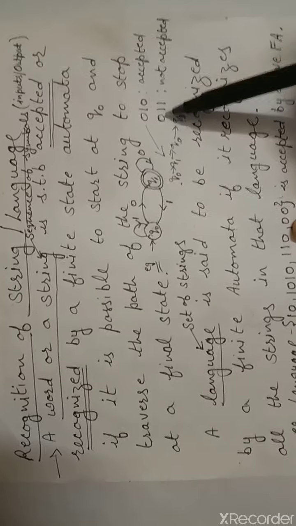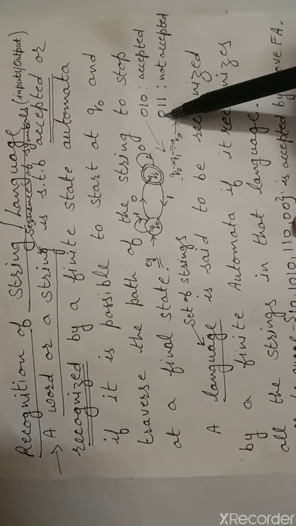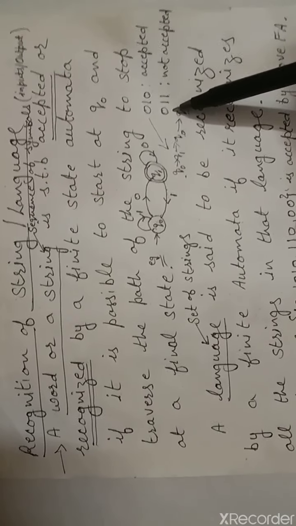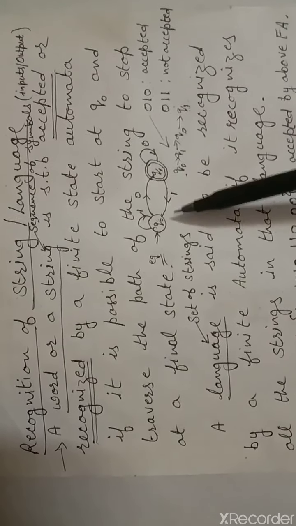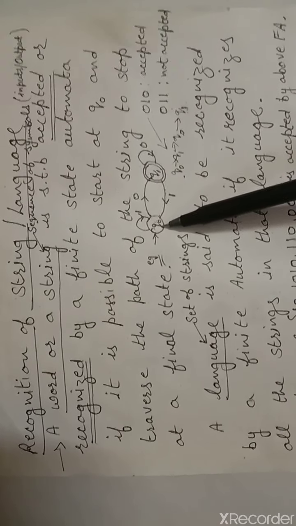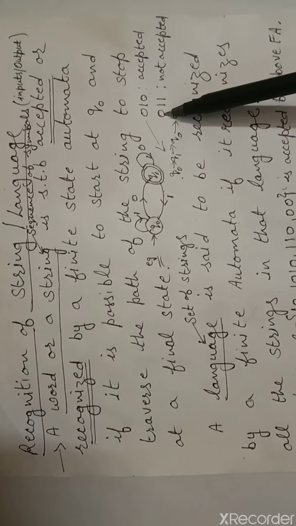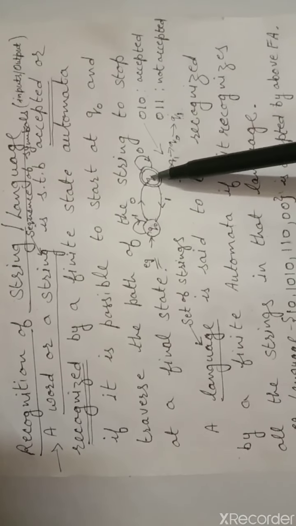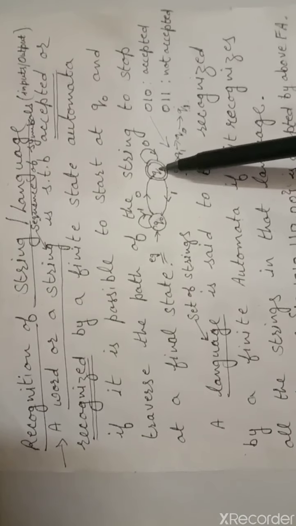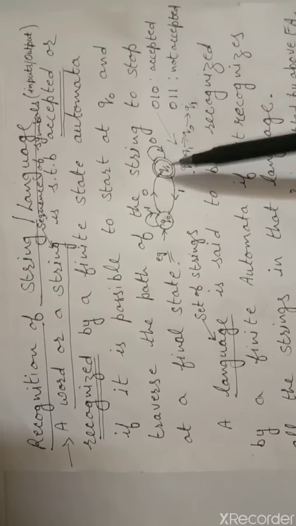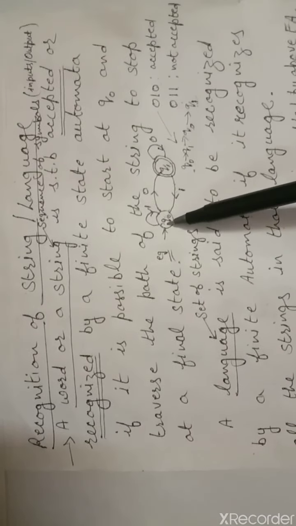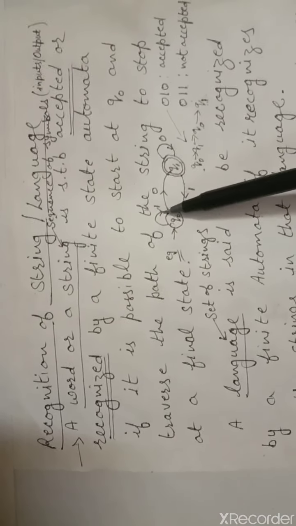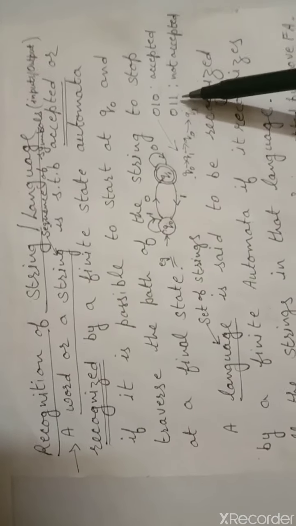Similarly, if the string is 0 1 1, again a string of length 3, we start from the initial state Q0. 0 is the first input, so Q0 moves to Q1. Now we are at Q1. The next is 1, Q1 to Q0. Now we are at Q0. Again 1, so Q0 to Q0.